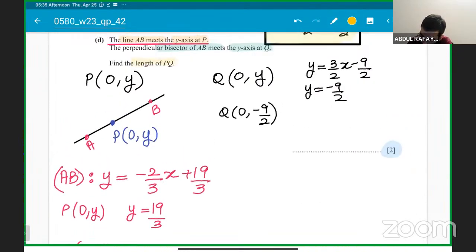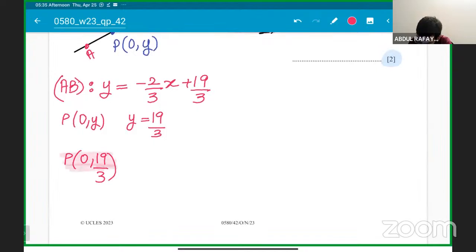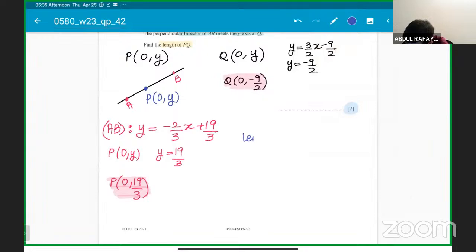We have to find the length of PQ, that is the main requirement. So Q coordinates are this and P coordinates are this. So you can find the length. So we already know the length formula, so that is also being checked. The length will be equal to square root of x2 minus x1, which will be nothing, it will be just y2 minus y1